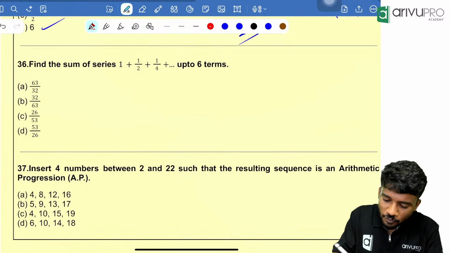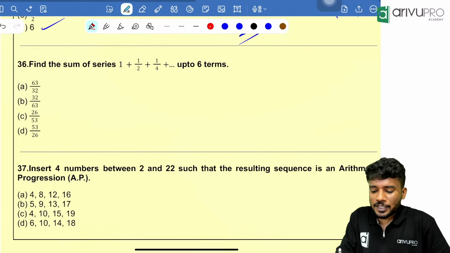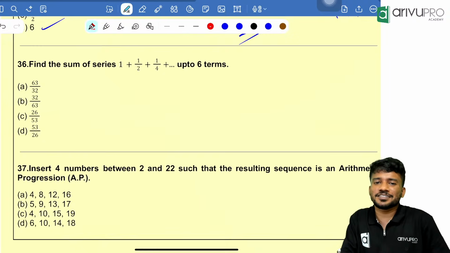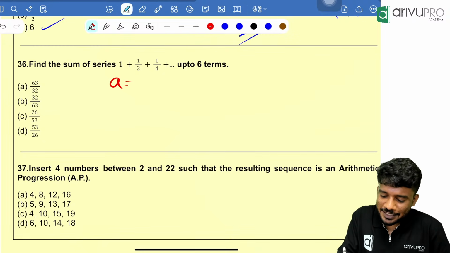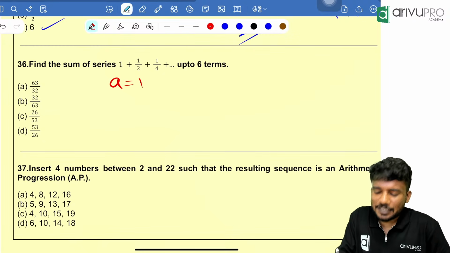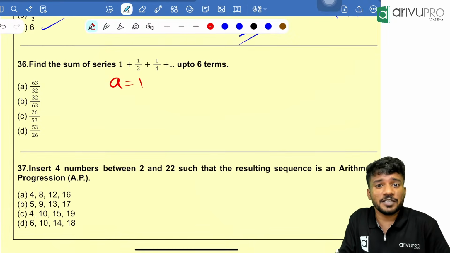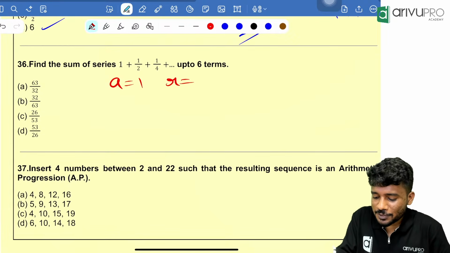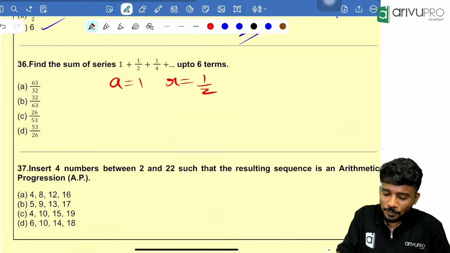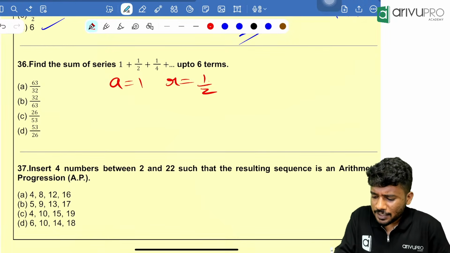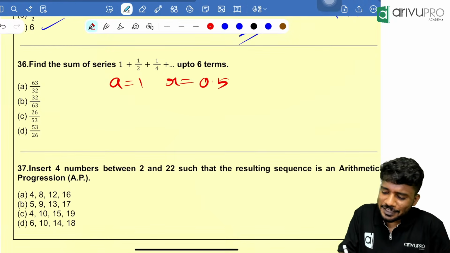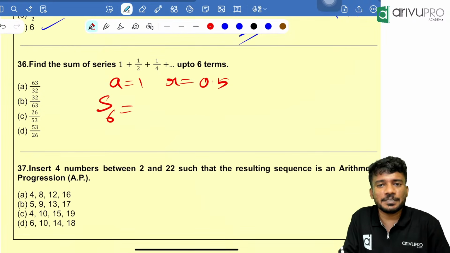Now the sum of the series 1 plus 1 by 2 plus 1 by 4 up to 6 terms is how much? A is equal to 1. Here, is it AP or GP? It is GP. Why? Because the common ratio R is equal to 1 by 2 or 0.5. You can write it anyway, I'll write it as 0.5. Now, sum of 6 terms of a GP is how much?